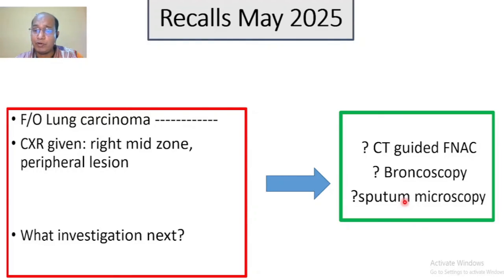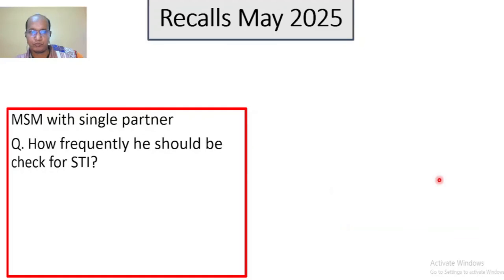Is sputum microscopy so logical, or does it give me concrete evidence of malignancy? Though the question is not asking the definitive investigation, it is the next investigation after chest X-ray. So we can think it again and again whether it should be sputum microscopy or CT guided FNAC. But obviously it is not bronchoscopy, because the lesion is peripheral. In case of a central lesion, we can go for bronchoscopy.